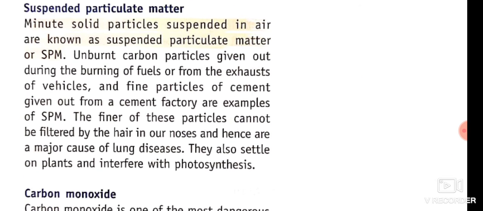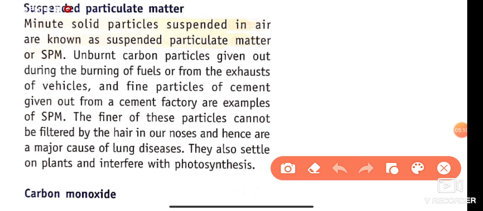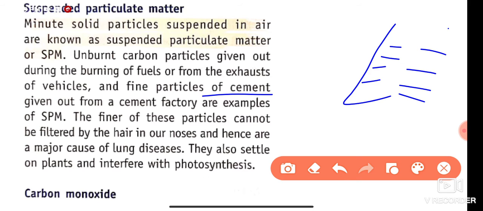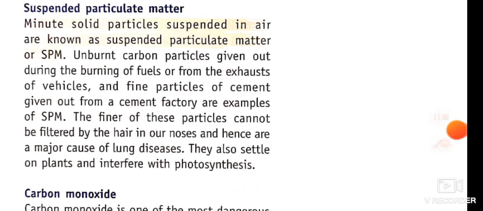And fine particles of the cement industry also mix in the air and form SPM. Finer particles cannot be filtered by the hair in our nose and hence are a major cause of lung disease. We know that our nose has lots of hair present in it. What is the working of these hairs? These hairs filter the air which we inhale, and if they do not filter these particles, the particles directly reach our lungs and create lung disease. They also settle on the plant's surface and interfere with photosynthesis. What is the effect on plants?